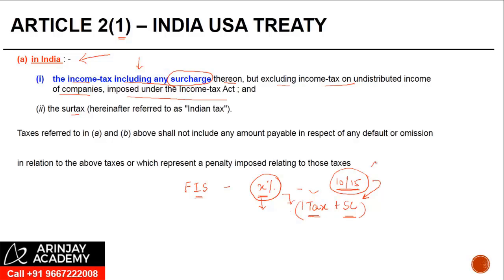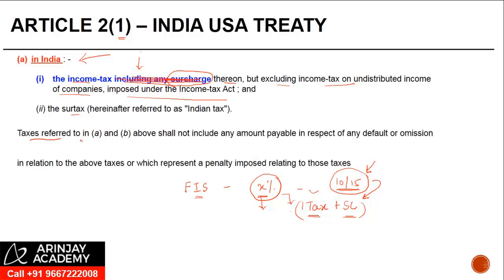You're not going to apply surcharge over and above this rate. Whereas if instead of this definition it had been just income tax and these words were missing, one could have argued that on top of this 15% you may need to apply surcharge as well.